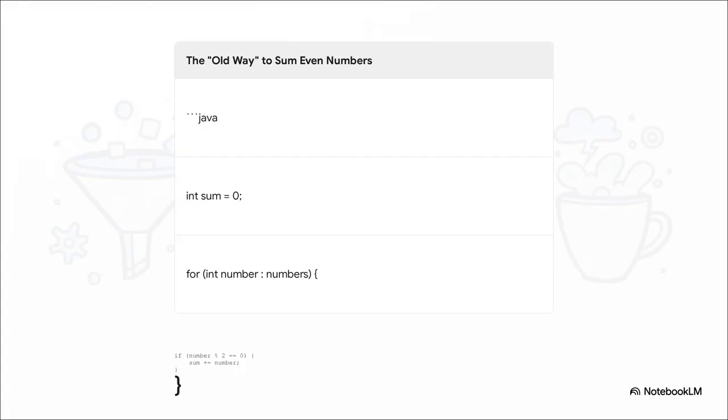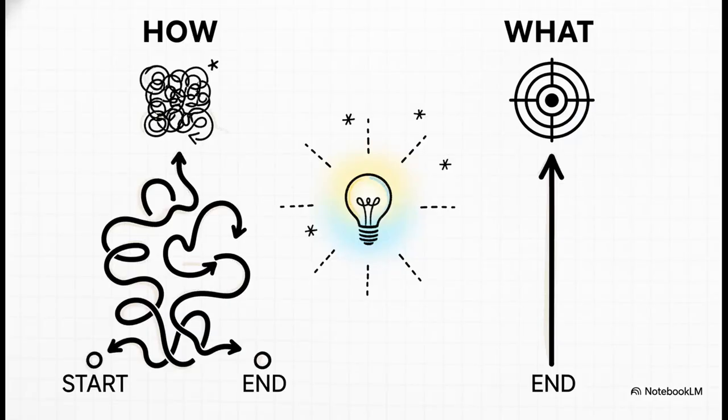Okay, take a look at this. I guarantee you've written this exact chunk of code or something super close to it like 100 times already. All we're doing is finding the even numbers in a list and adding them up. It's fine. It's explicit. We can read it. It works. We call this the imperative way of doing things. We're literally telling the computer every single step of how to do the job. But it works. So what's the problem?